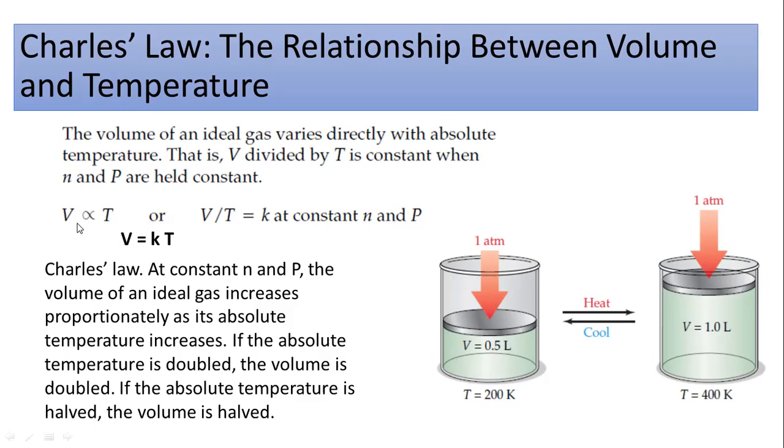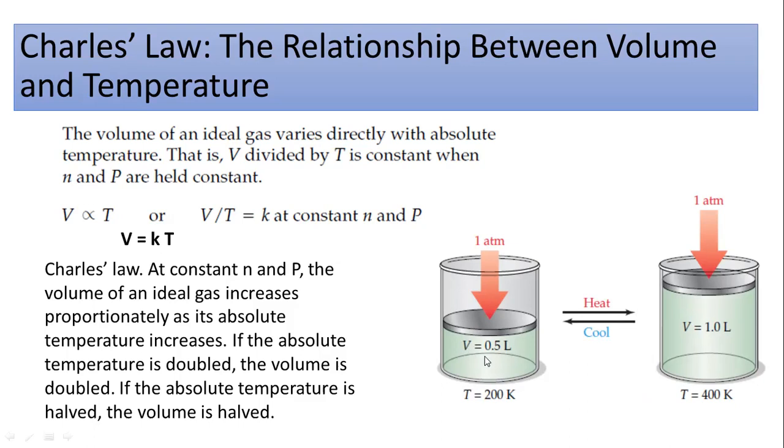Here we are discussing the relationship between volume and temperature, and of course you have to keep the other two parameters, number of moles and pressure, constant. That's why you will see the relationship between volume and temperature at constant number of moles of a gas and at constant pressure.